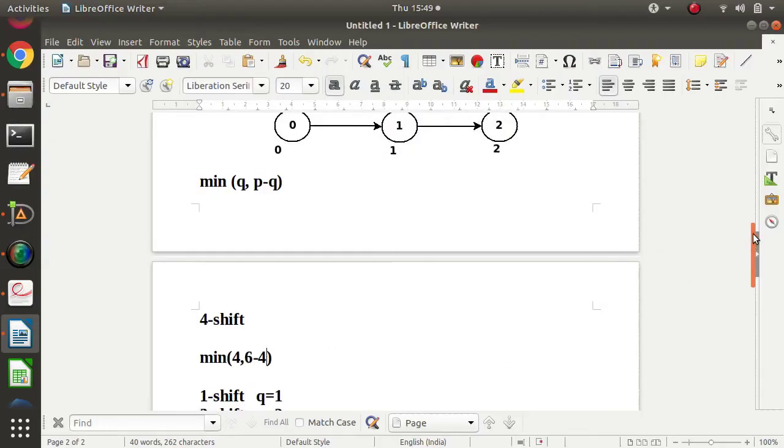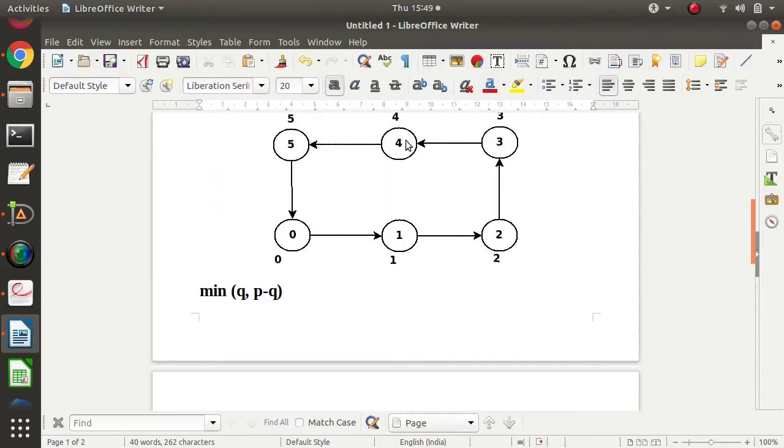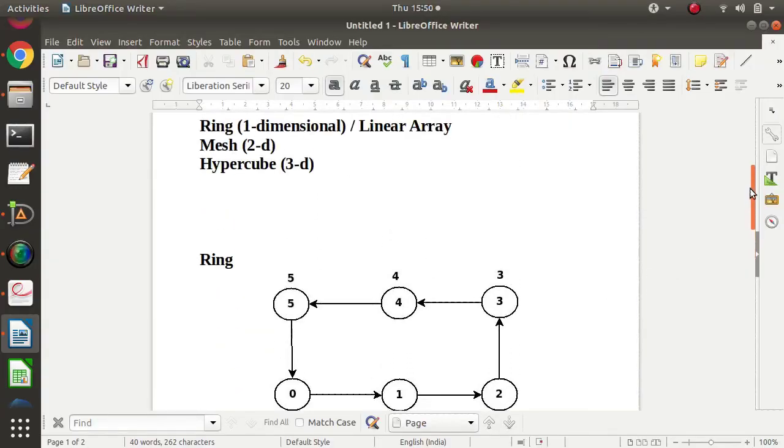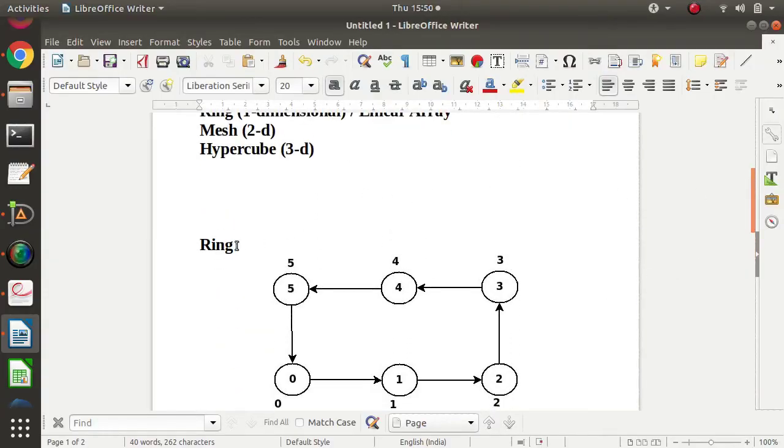So instead of traveling in this direction, it will travel in this direction. Whichever is the minimum of q and p minus q, it will perform communication in that direction. In other words, 4 shift in this direction is equivalent to 2 shift in this direction. So minimum is chosen from this. So this is how circular shift is done over a ring.